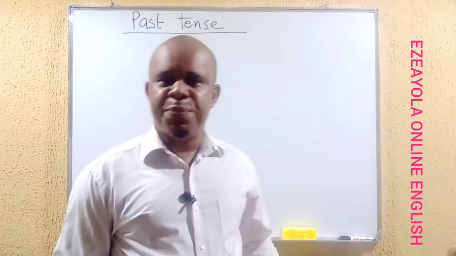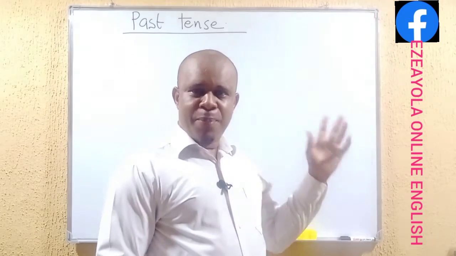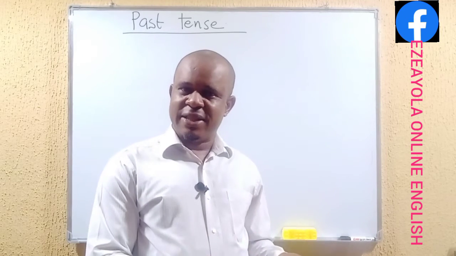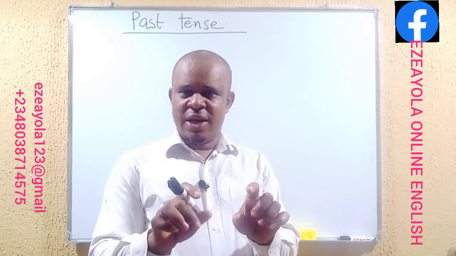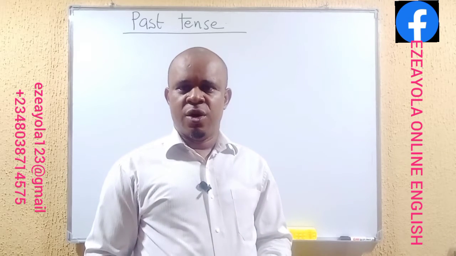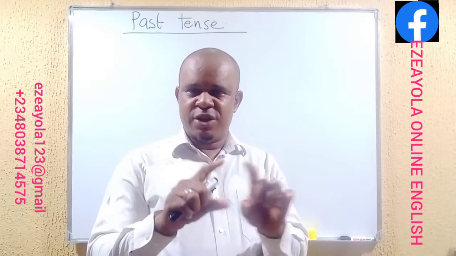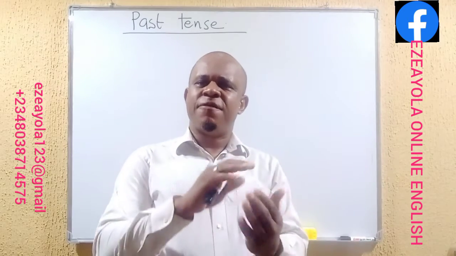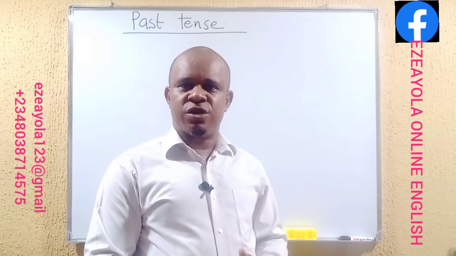We are still in our episodes of the English tenses, and today we are looking at the past tense. Remember, we've been able to talk about the present tense, and then we actually mentioned the tenses, and we told you that the tenses deal with time. When we talk about English tenses, we are really making reference to times. They have connections with the times. They are the various verb forms that tell us the times that different actions occur.